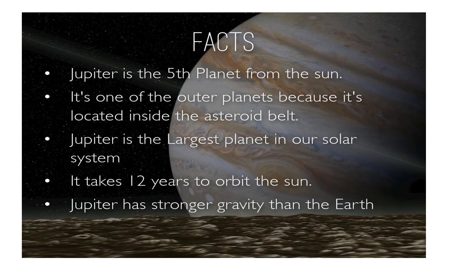Jupiter is the fifth planet from the Sun. It is one of the outer planets because it is located outside the asteroid belt. Jupiter is the largest planet in our solar system. It takes 12 years to orbit the Sun, meaning it revolves around the Sun in 12 years, and Jupiter has stronger gravity than the Earth.